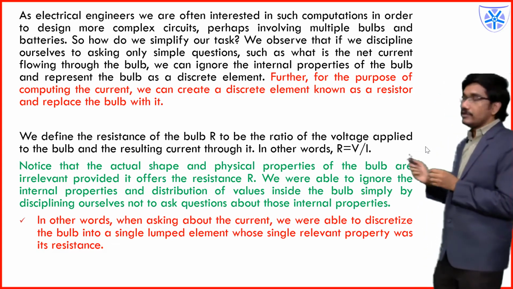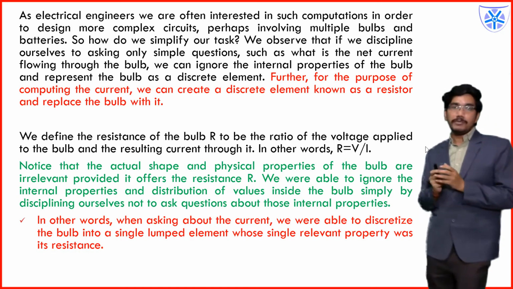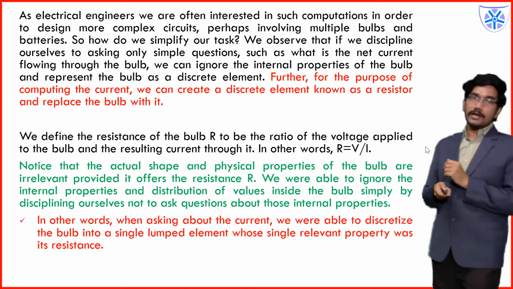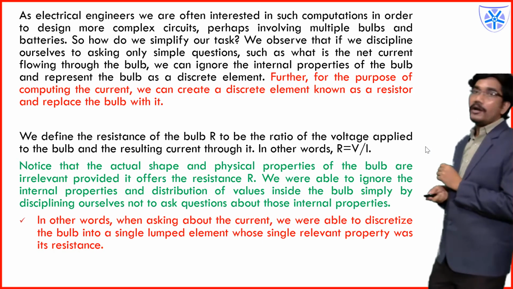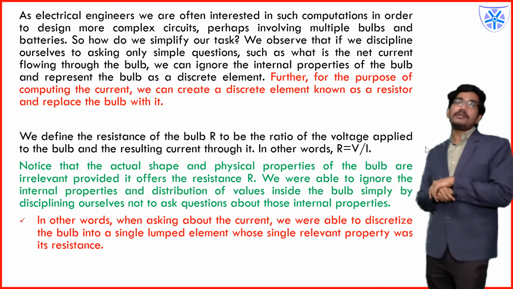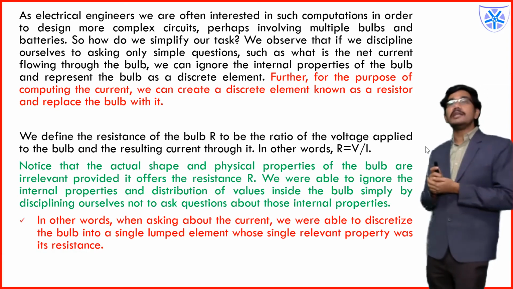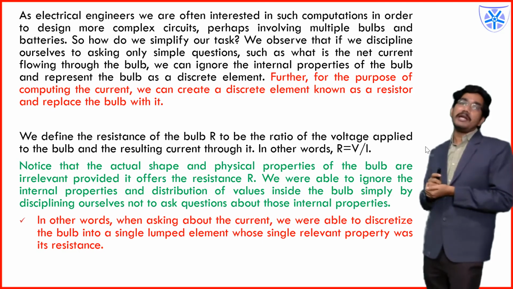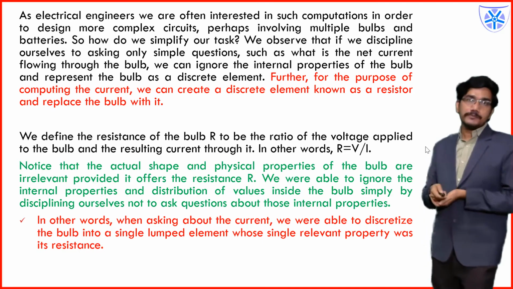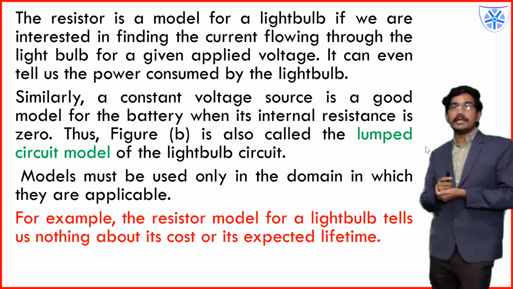R is nothing but V by I. That resistance only we will use here. I have considered all the highlighted points here. This equivalent circuit abstraction cannot tell you the lifetime of your bulb. It will only tell how much power it is consuming from the battery. That's all. So this resistor model can consider only those aspects.